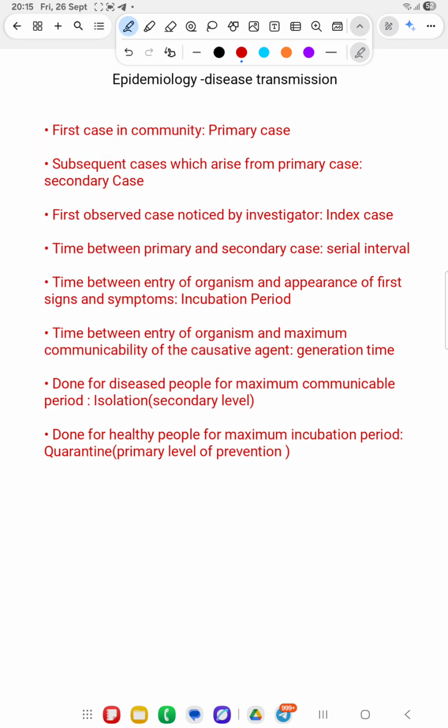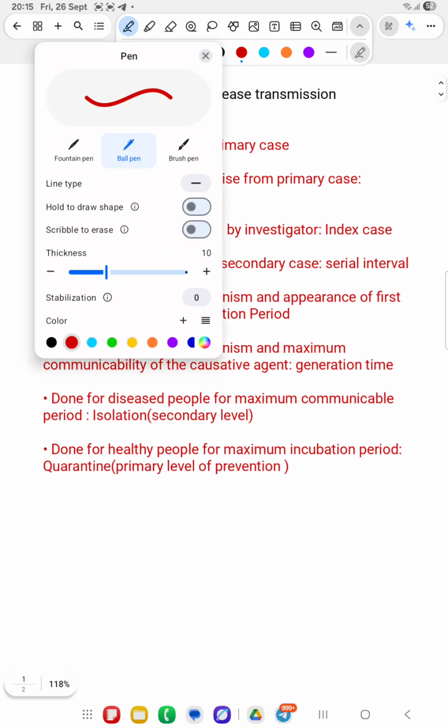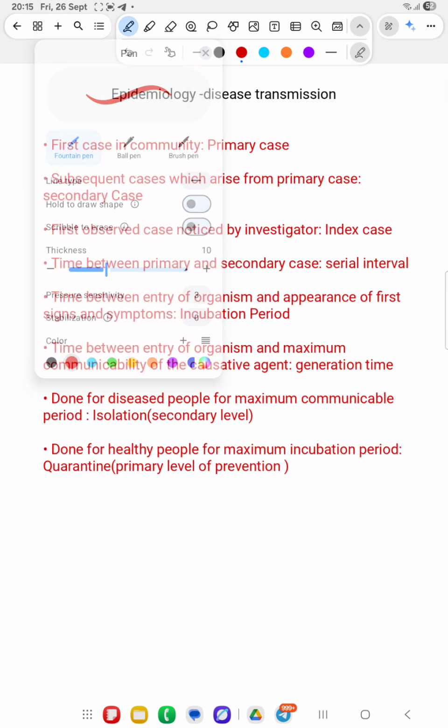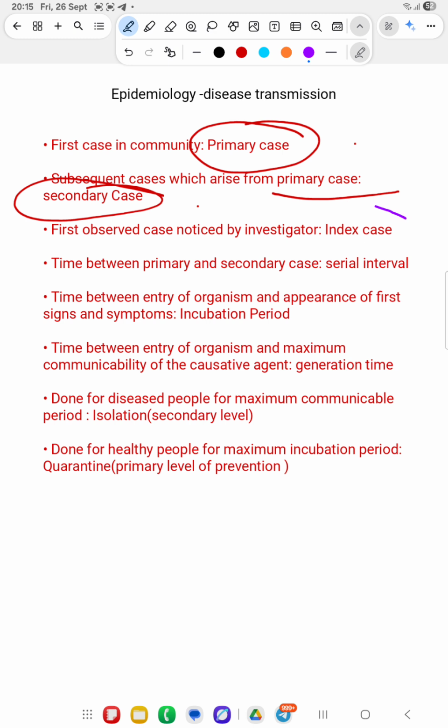So the first case in a community is called the primary case. Primary case is the first case, and the subsequent cases which arise from the primary case are called secondary cases. And the first observed case that is noticed by the investigator is the index case. Index case is the first observed case.